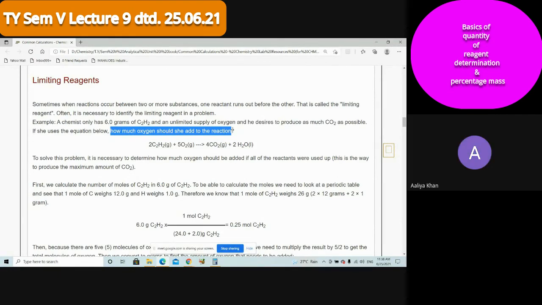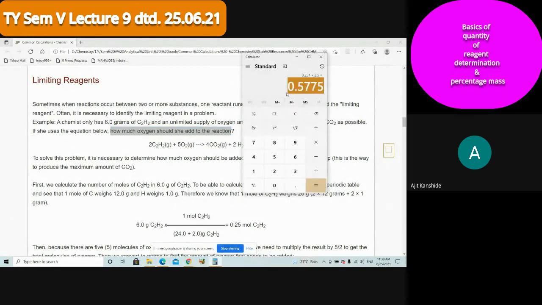Therefore, what we did till now, we calculated the number of moles of oxygen needed, and on the calculator I have shown you these many moles of oxygen needed. These many moles of oxygen means how much weight? That's a simple question. Can anybody answer? How much quantity do I have to add?